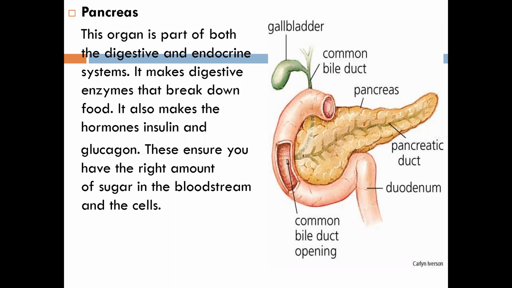Do you all have any idea the pancreas is composed of how many types of tissue? Any idea? If no, say fast, I'll explain. You know or you don't know? I don't know. Okay, so write down. The pancreas is composed of two types of tissue. Two types of tissue.